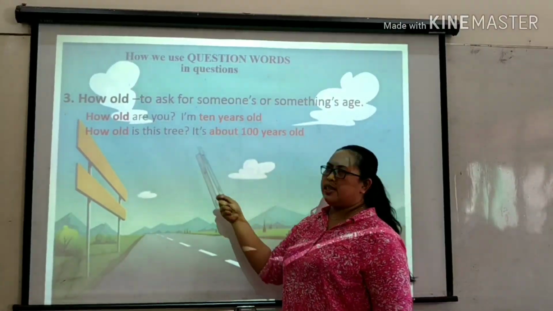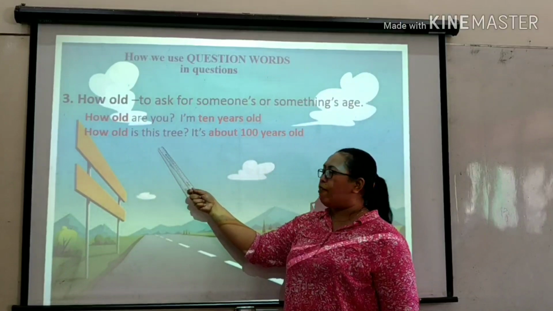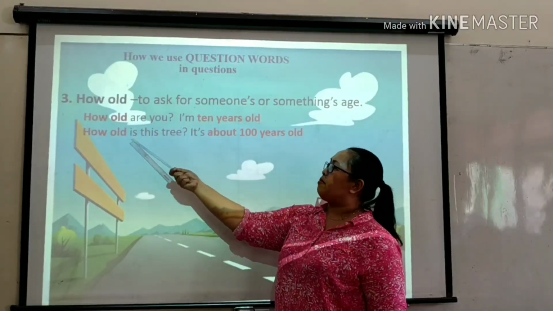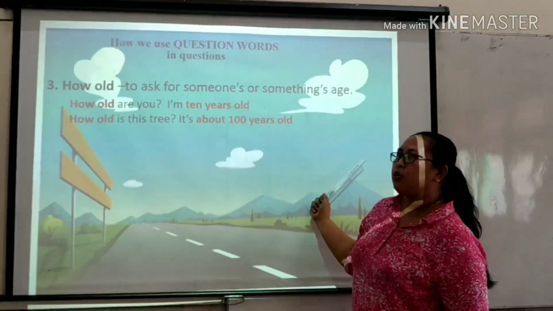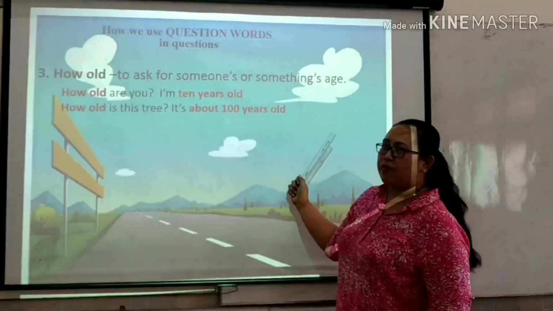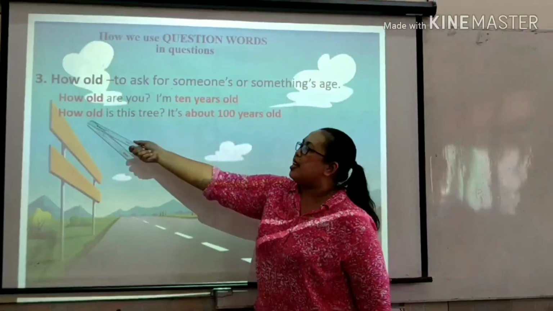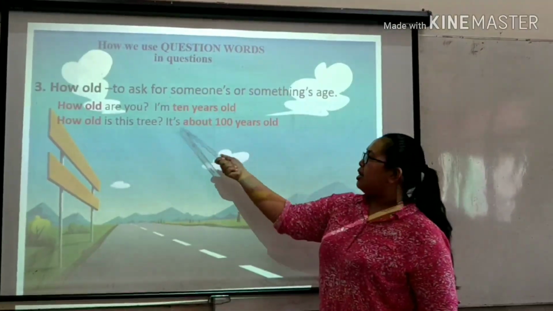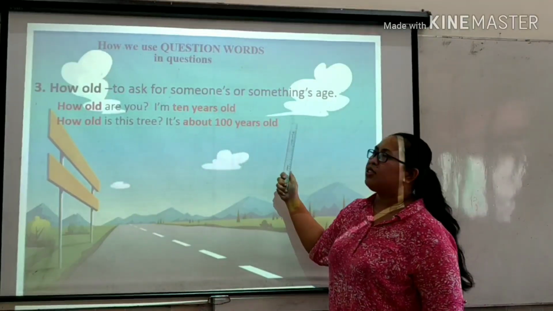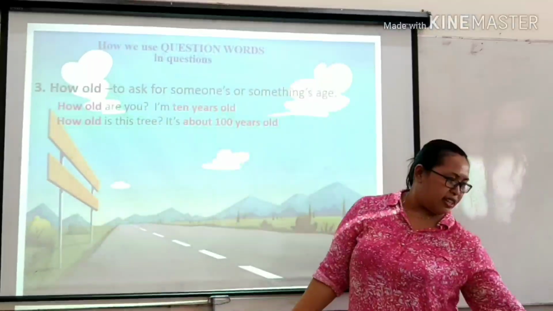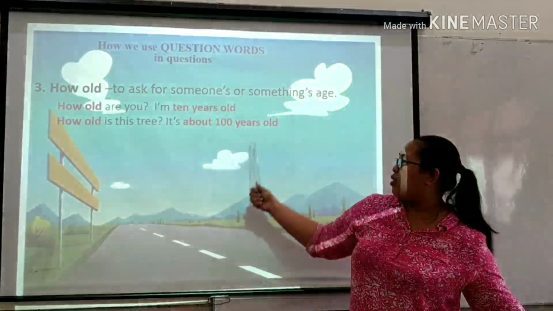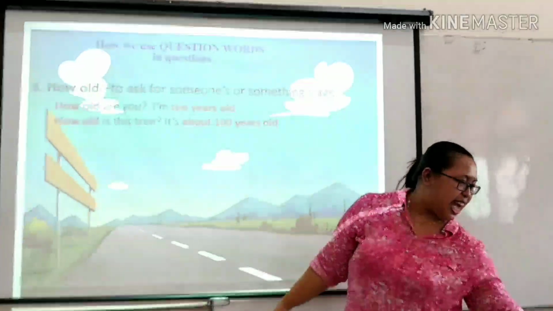Again, how old is this tree? Some of you, maybe you have seen some trees that are very old. So you can say, how old is this tree? It's about 100 years old. See, how old is that? That time that I'm not that old. I'm still young, okay? Next.